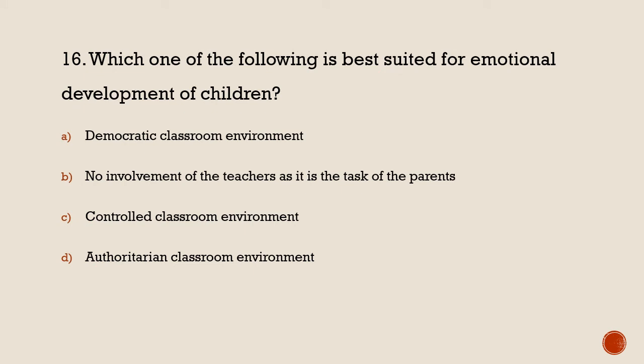Democratic classroom environment, no involvement of a teacher as it is a task of a parent, controlled classroom environment, authoritarian classroom environment. First, in a controlled environment, emotional development cannot be developed properly. Why? In a controlled situation, we don't normally express our emotions fully. Authoritarian classroom, same. In an authoritarian classroom, students normally don't express their thoughts or emotions.